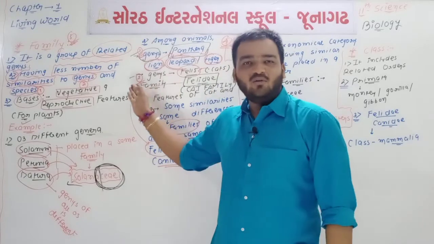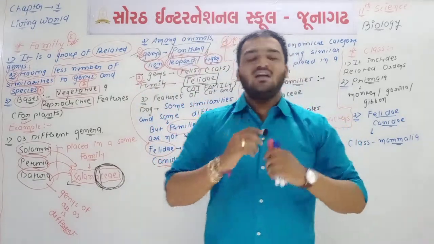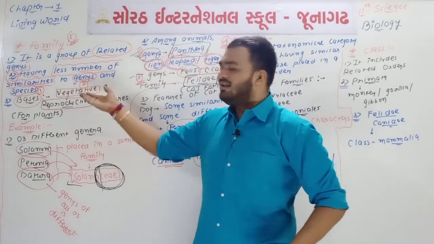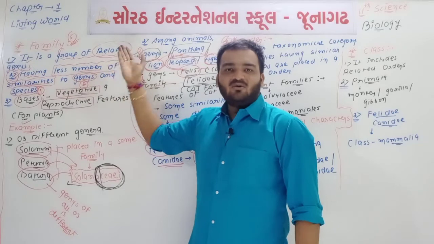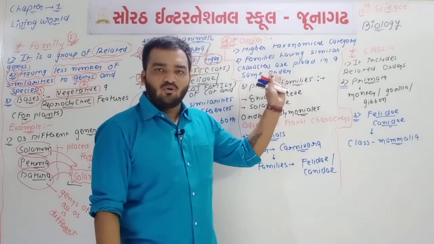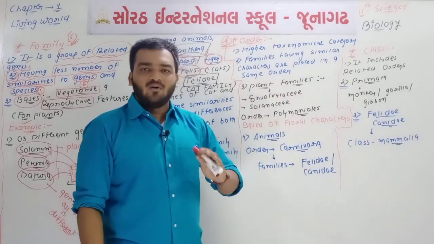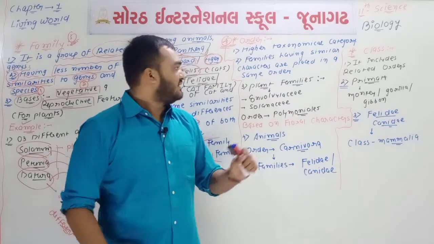Order is made of different types of families which have the similar or the same characters. Okay, like family is made up of what? Made up of genus which are related or connected with each other. So the same definition applies. What about the order? Order is made up of different types of families which have the same characters.